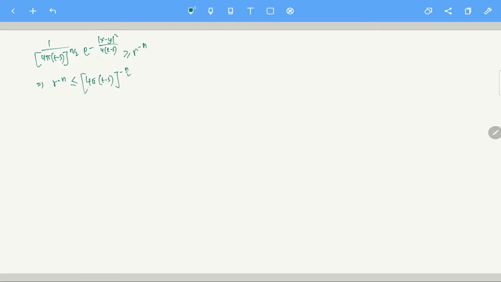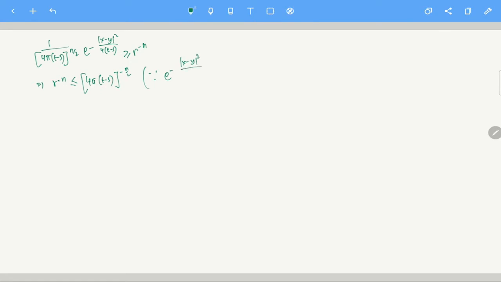So essentially, I am removing the exponential. See, this exponential is exponential of minus a positive term. t minus s is positive, |x minus y| squared is positive, so it is exponential of minus a positive term. So I can actually bound it by 1, right? What is the maximum it can take? The maximum it can take is 1.